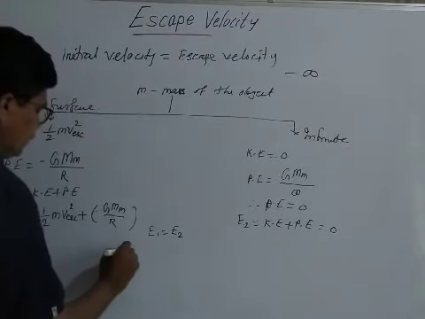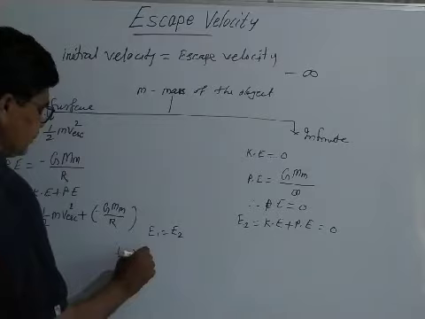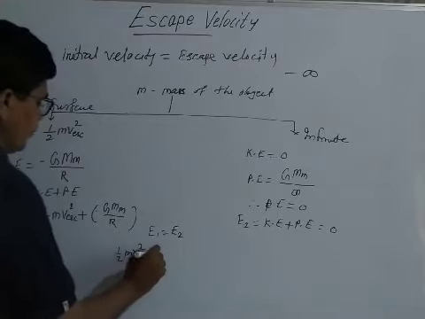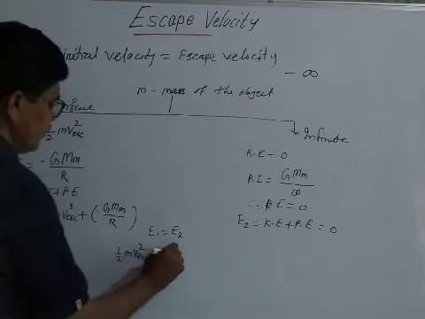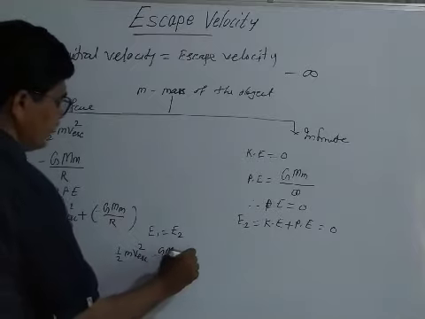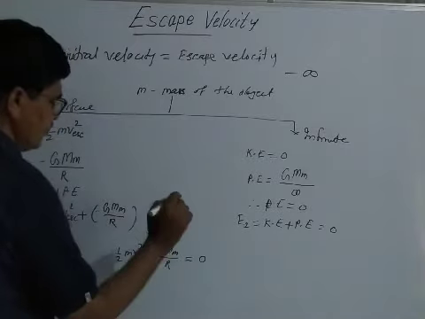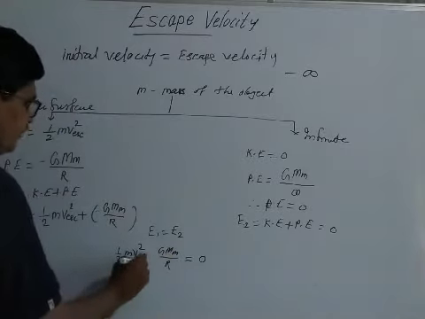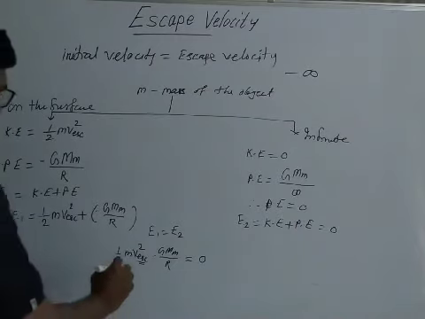Half m v escape square minus GMm divided by r is equal to 0. We want the value of v.